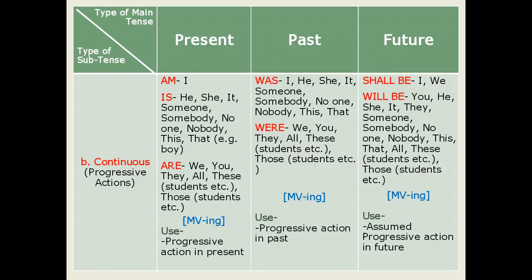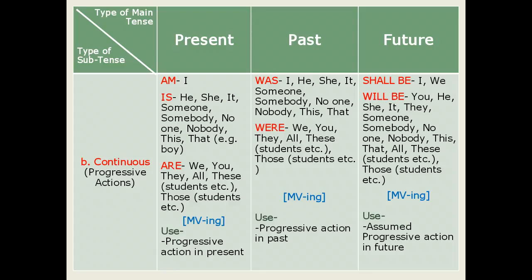And the use of this tense is to express or mention the progressive actions in present or ongoing actions in present.